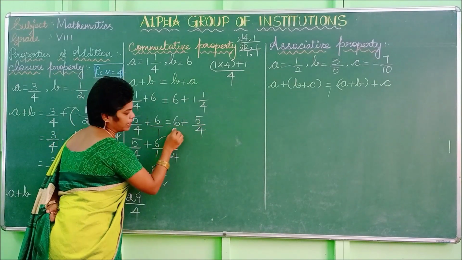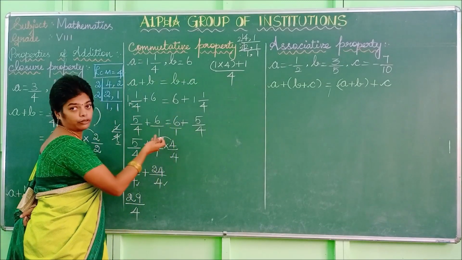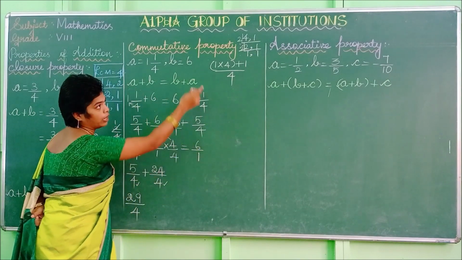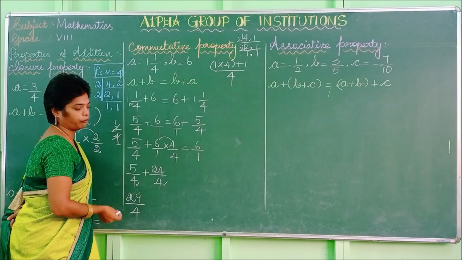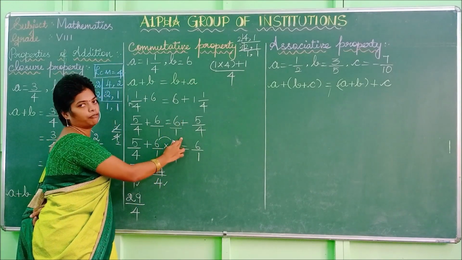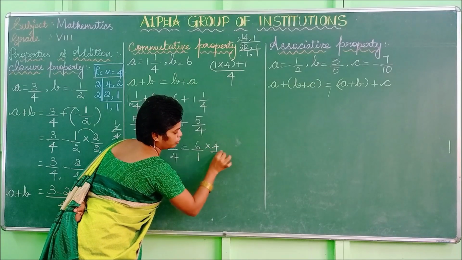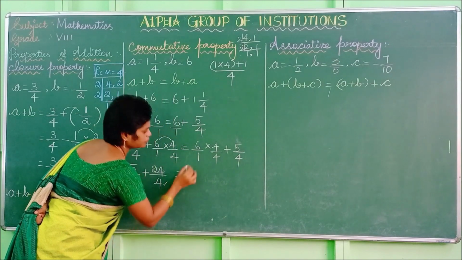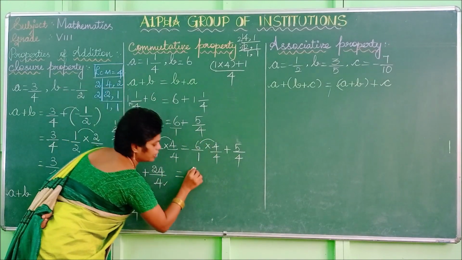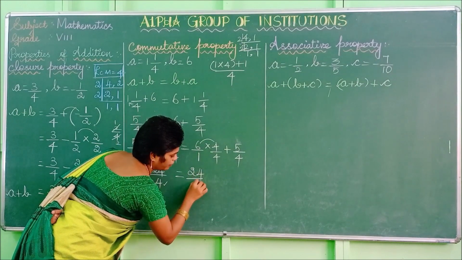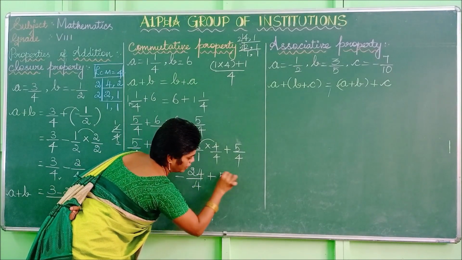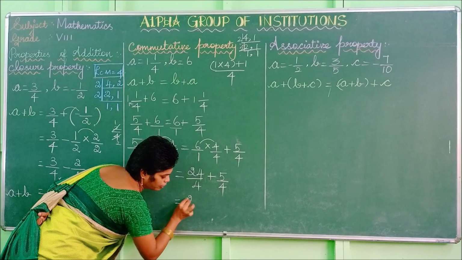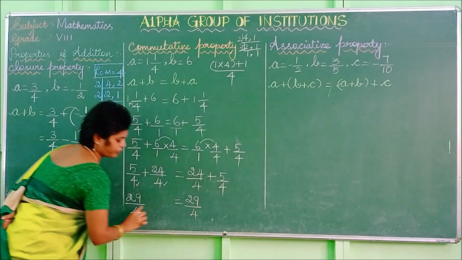So this 6 can be rewritten as 6 by 1. Then the value doesn't change. Both denominators are different, so you have to take the LCM and get the LCM value as 4. You have to multiply and divide with 4. So 6 by 1 into 4 by 4 plus 5 by 4. Multiply this term: 6 4s are 24 divided by 4 plus 5 by 4. Now both the denominators are the same, so we can add the numerators: 29 divided by 4.